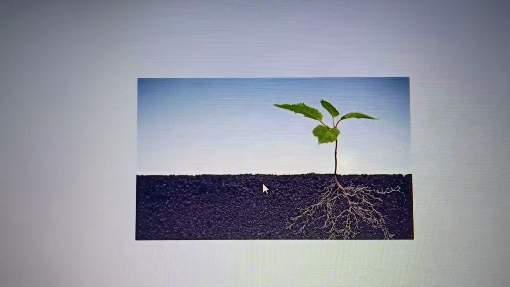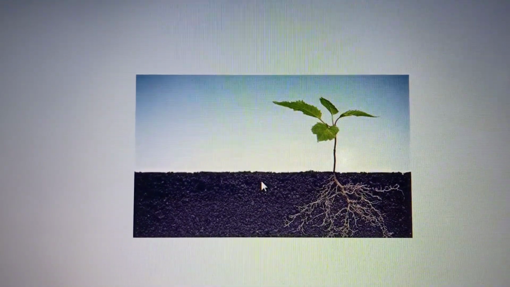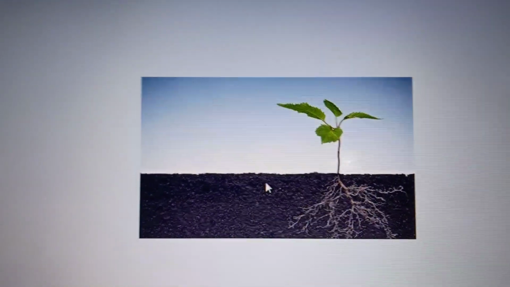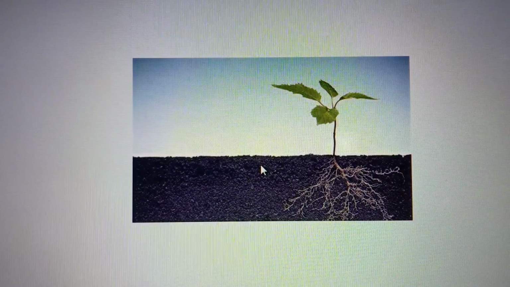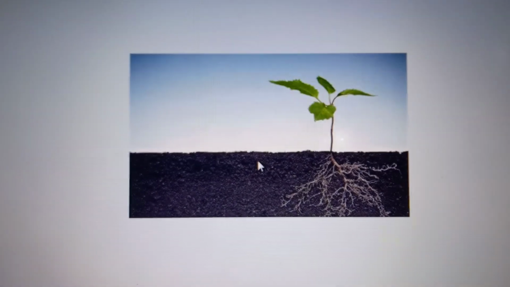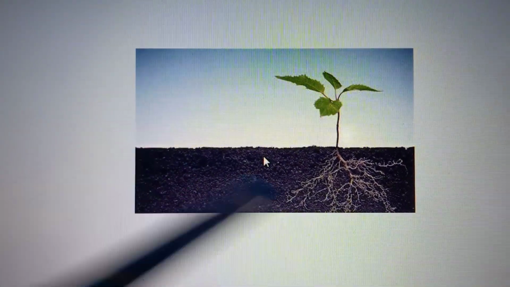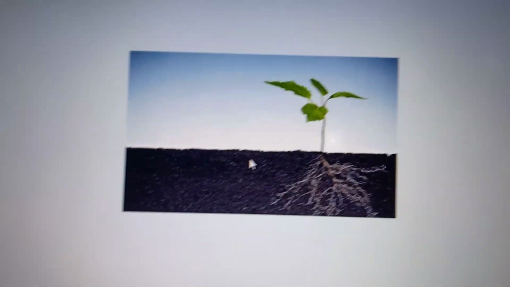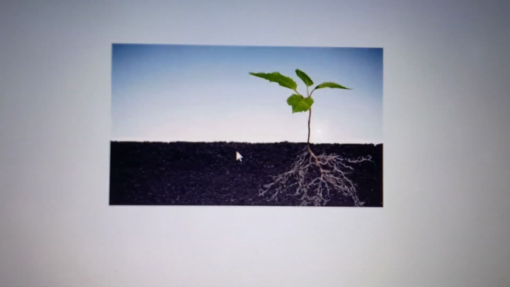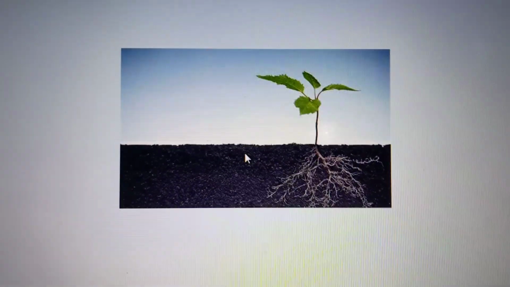So root is meant for absorption of water and minerals. Each organ in the system performs different functions. For example, here root, there digestive system.